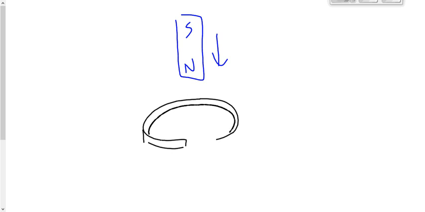Try to draw this here. You see what I'm doing there? Does it kind of make sense? It's like a ring that looks like this, but I've tried to draw it kind of three-dimensional. A ring that looks like this with an opening in the front. Okay, does that make sense?